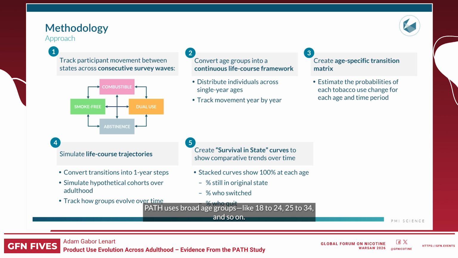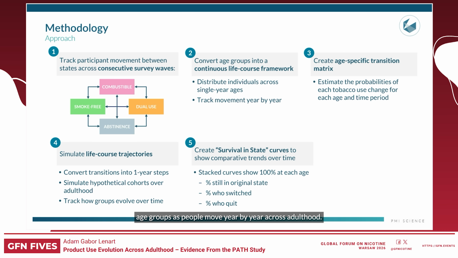PATH uses broad age groups, like 18 to 24, 25 to 34, and so on. Therefore, we spread each age range across the individual ages inside it to be able to show transitions between age groups as people move year by year across adulthood. Then, for each age and time period, we estimate the probabilities of each tobacco use change. We turn these age-specific transitions into one-year steps to follow hypothetical tobacco and nicotine use groups through adulthood.